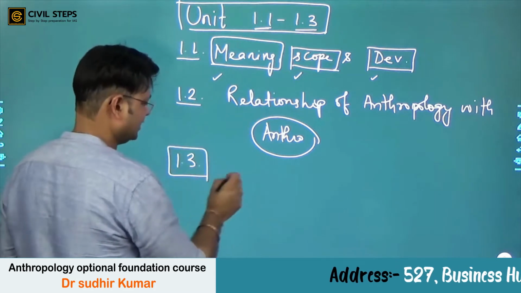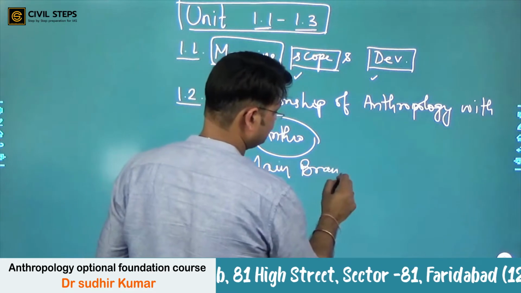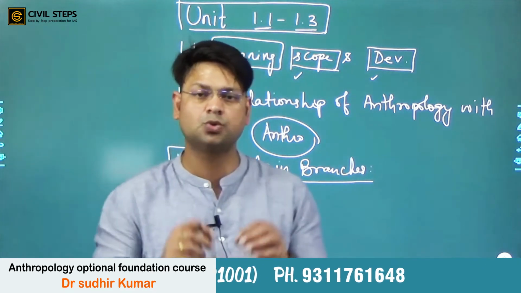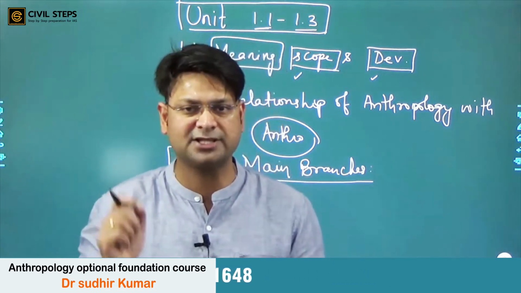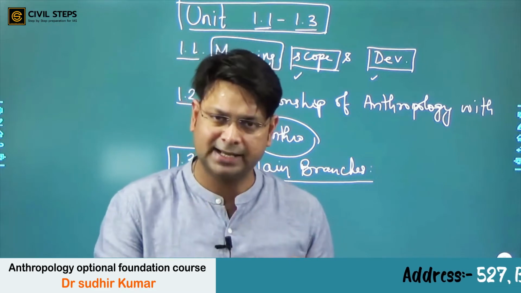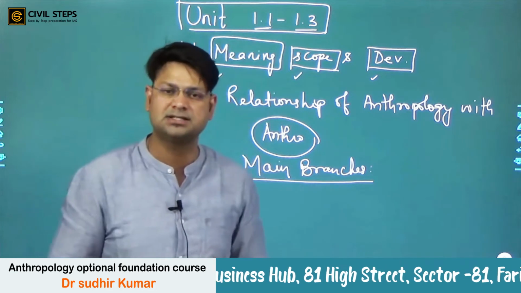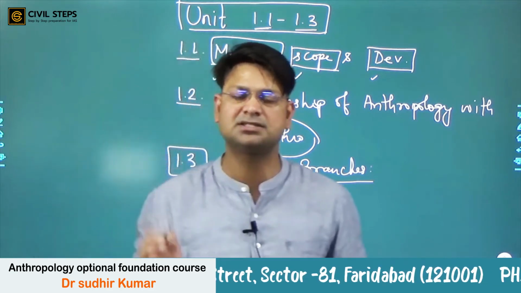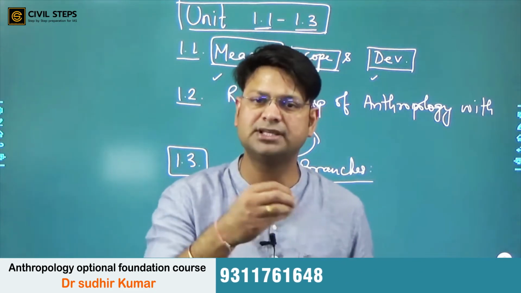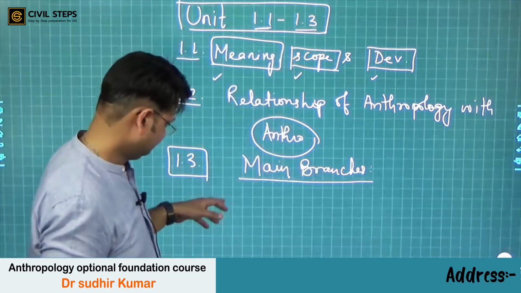1.3, here the main branches of anthropology, right? What are the main branches? There are 4 major branches of anthropology according to a famous American anthropologist, Franz Boas. That is physical anthropology, socio-cultural anthropology, linguistic anthropology and archaeological anthropology. These are the 4 major branches. So we'll try to understand what these branches are, what they try to understand, how they study, and what their relevance is. That will be our purpose.